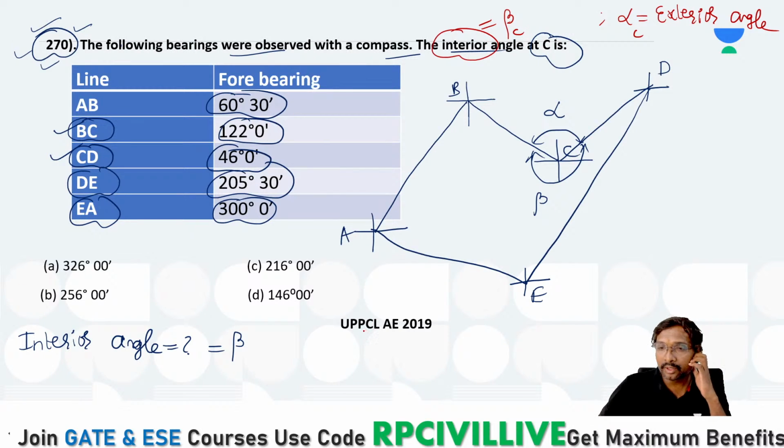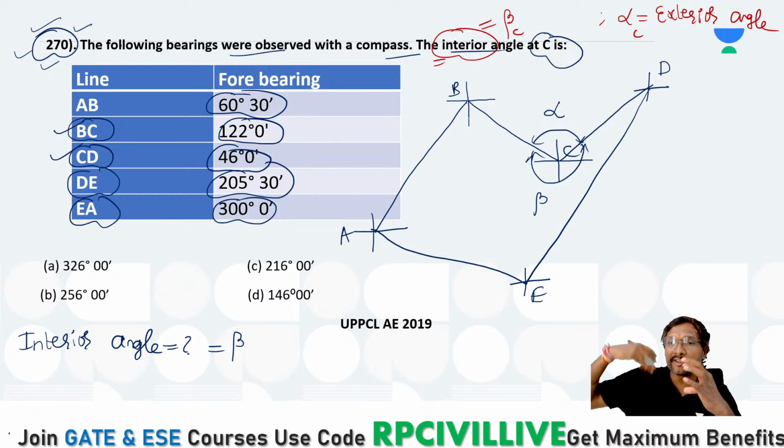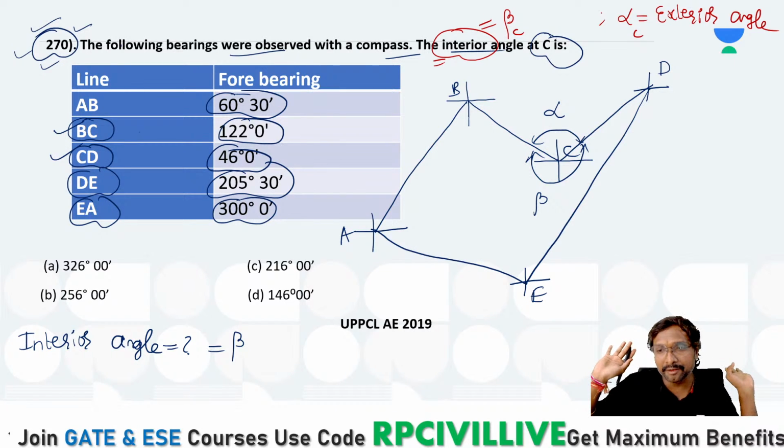Yes, na? Okay, clockwise, anti-clockwise. Okay, that is also we can use Shubha. But along with that, when you are observing the diagram, interior means inside. Which one is inside? Tell me now, Anjanelu. Beta is inside or alpha is inside? Interior means inside only, no? Which is inside? Beta is only inside angle, na? Yes or no? Inside the traverse, right? Alpha is outside the traverse. Is that point clear, everyone?